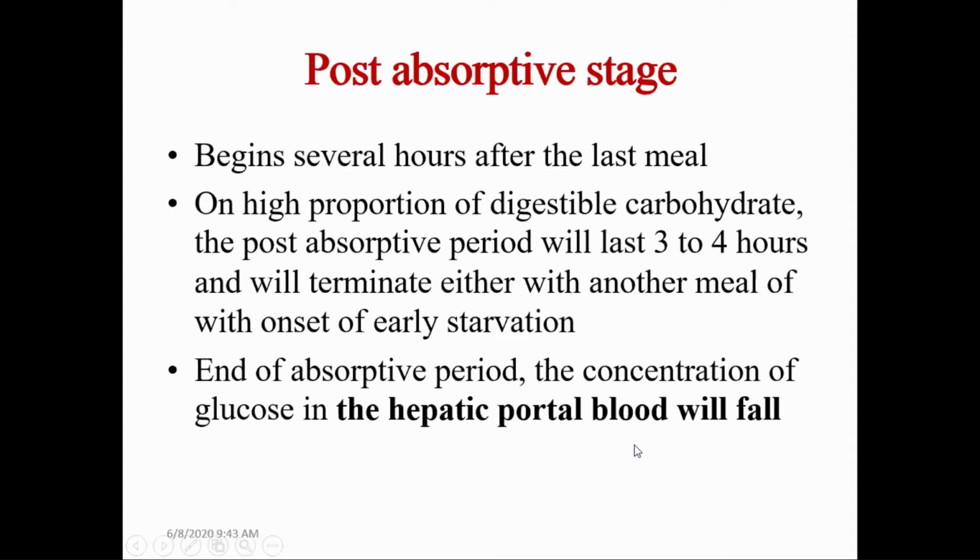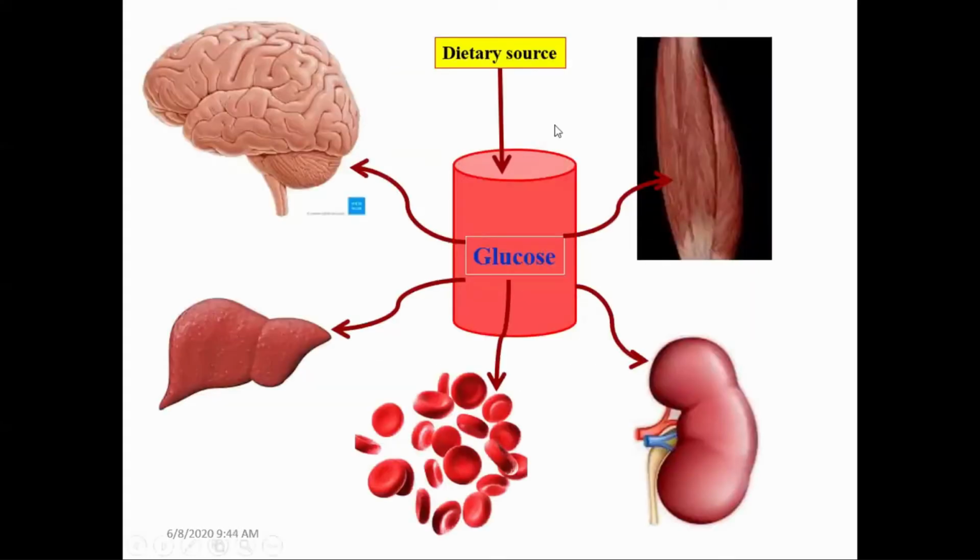During this post-absorptive period, the main source of energy for all tissues is provided by glucose. Here you can see in this figure, it is from a dietary source. After consumption of nutrients, that is carbohydrates, these are digested and absorbed in the form of glucose, and they are released into the circulation.